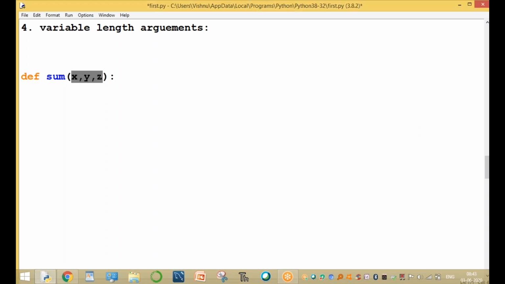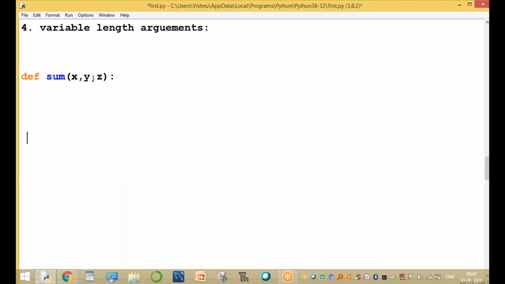Here the number of arguments is fixed, that is very important. For example, a display function with name, age, m1, m2, m3. Here display is a function which will always take only 5 arguments.